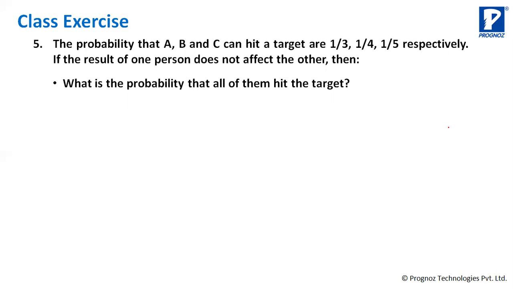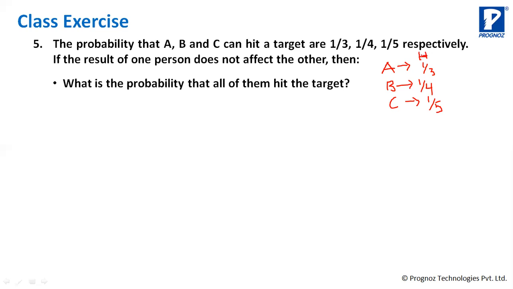A का क्या है? A का probability of hitting the target, H is for hitting, okay? Hitting the target is 1 by 3. B's probability of hitting the target is 1 by 4. And C's probability of hitting the target is 1 by 5. So what is the probability that all of them will hit the target when they fire? क्या हो सकता है?